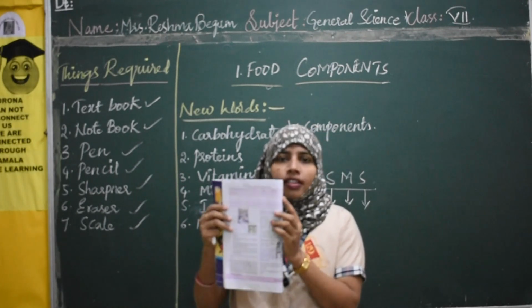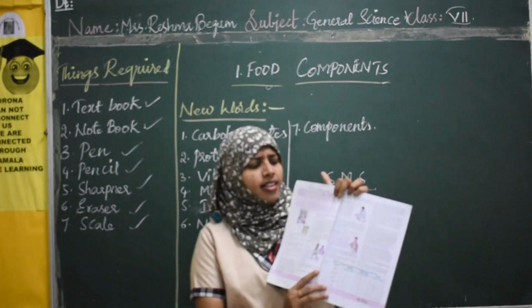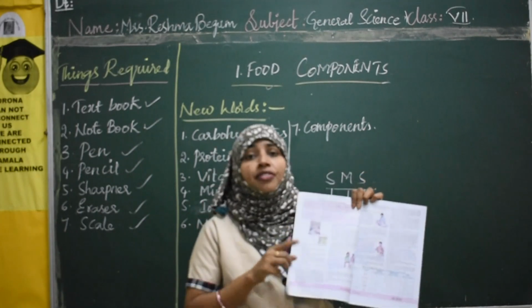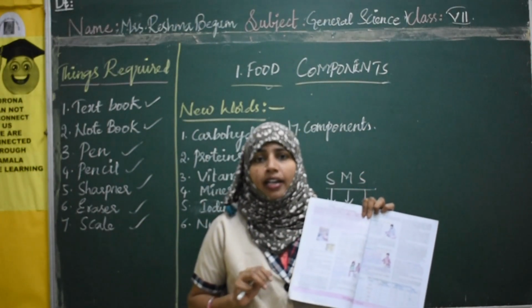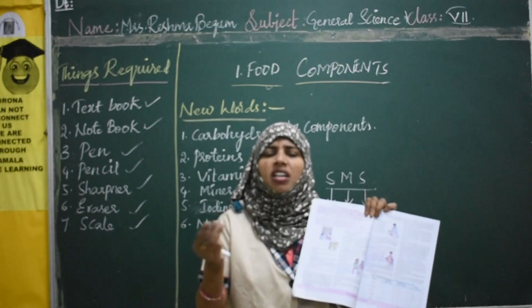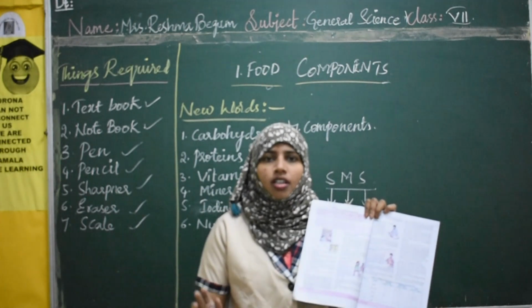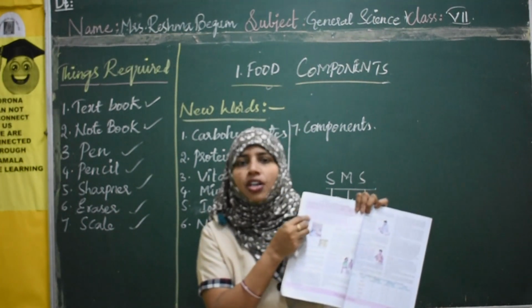In the same manner, collect any other packed food item you might be eating every day as a snack, right? So don't force your parents. Teacher told you to collect and write, but don't force your parents. Whatever biscuit packet you consume daily, before or after consuming it, please observe the nutritional information and fill the following table.